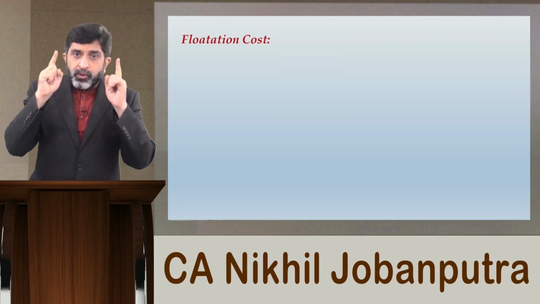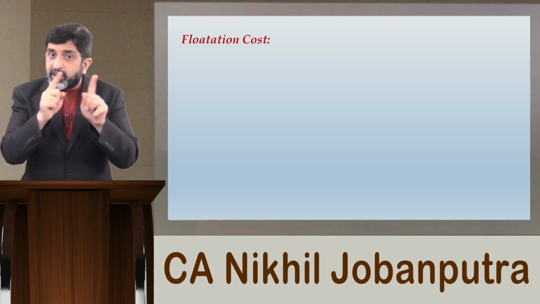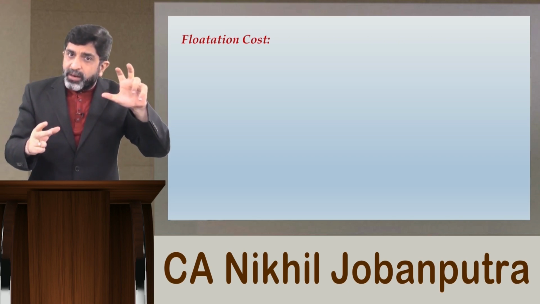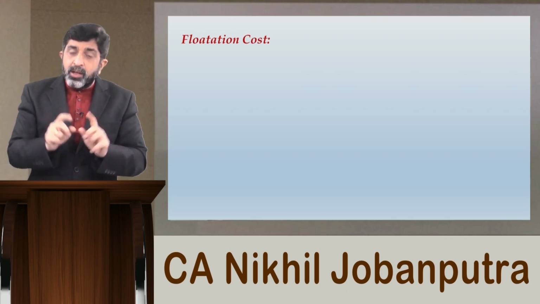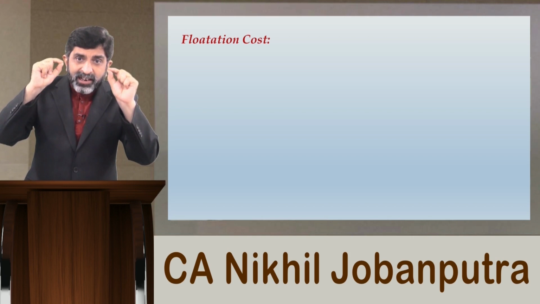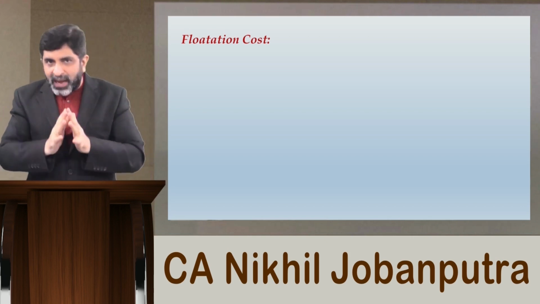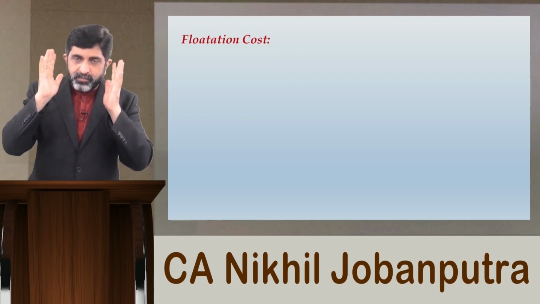But you need to be very clear when you are dealing with flotation cost with respect to equity that there was already some existing equity. This new equity which you are floating in the market, both will now have a little different cost at the initial stage. After 1 year has passed, all equity will again behave in the same way.